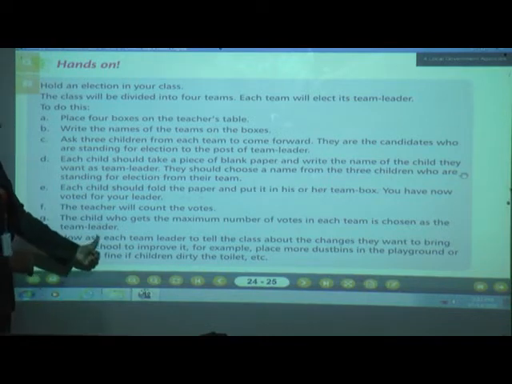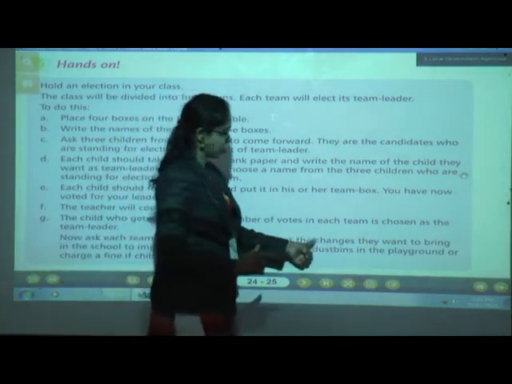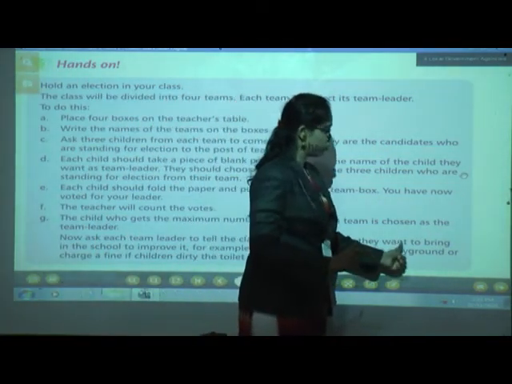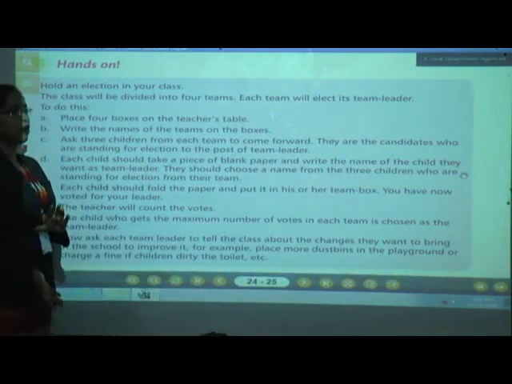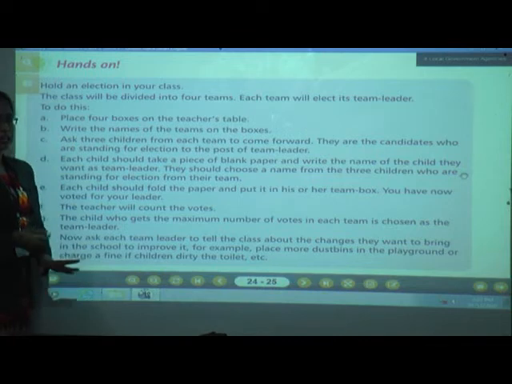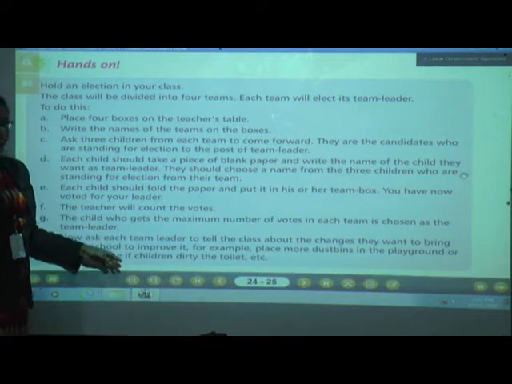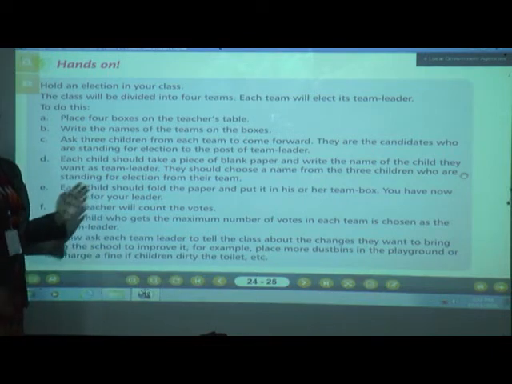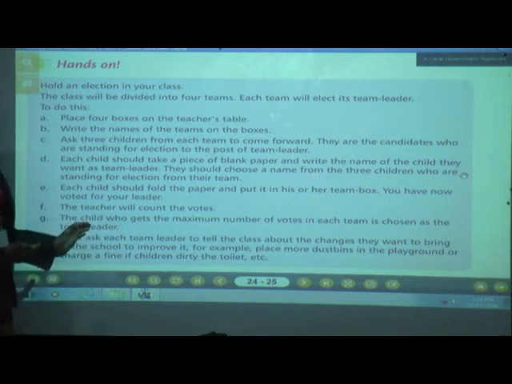Now ask each team leader to tell the class about the changes they want to bring. Why are we making the team leader? Whatever problems you are facing related to your classroom, you can talk with your team leader. The team leader can solve those problems. In the same way, we have learned in this lesson, whatever problems the villagers are facing, who is solving those problems? Gram Panchayat.